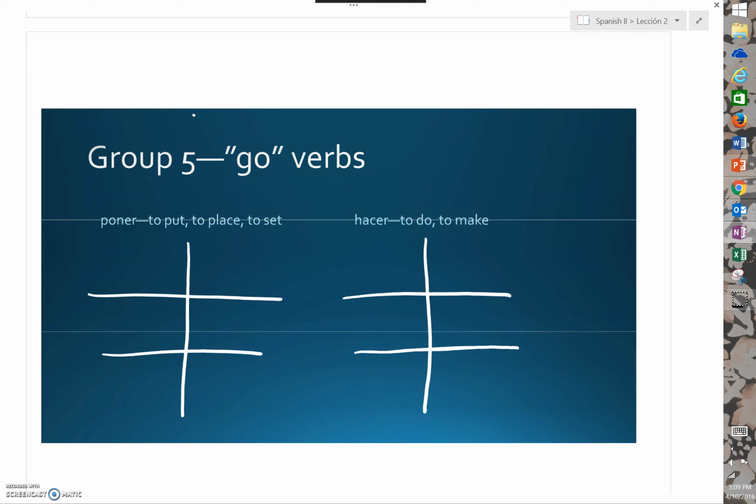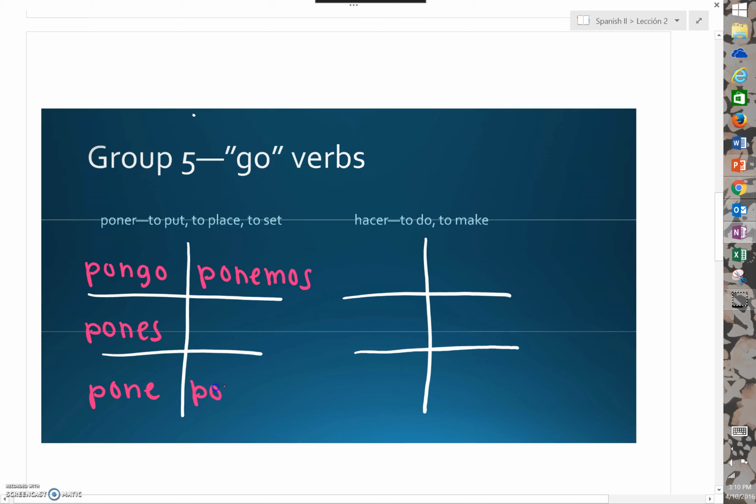Let's look at the conjugations of poner first. What do you notice about the conjugations of poner in the present tense?